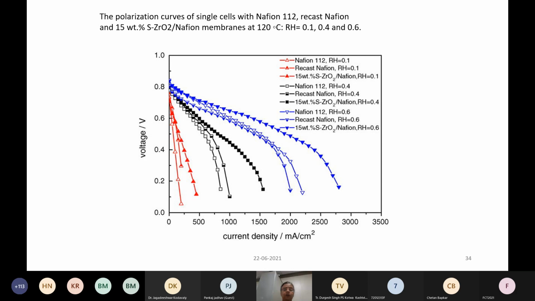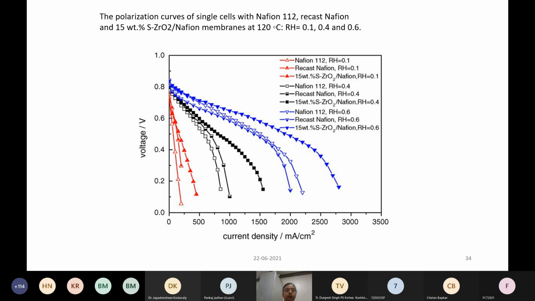If we look at this figure, you can see how the Nafion membrane loses its conductivity when the relative humidity or the water content in the membrane is less. The red line denotes the operation at 1% humidity, very low humidity, and as we increase the humidity, the performance increases.